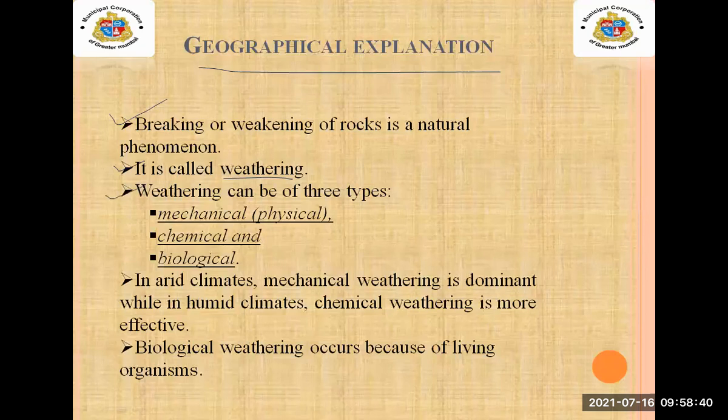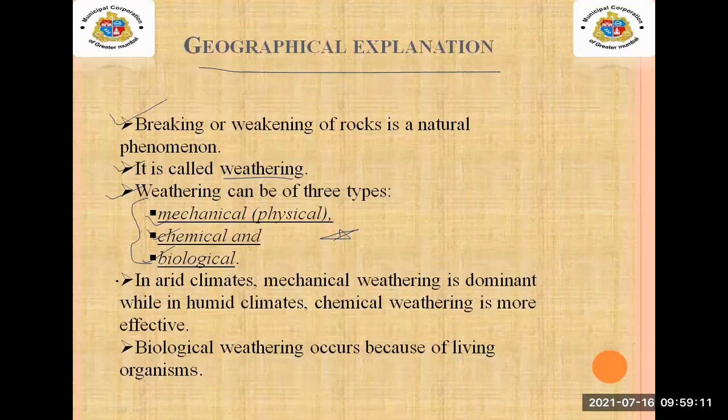Then weathering can be of three types. Mechanical, that is physical, chemical, and biological. These three types of weathering we are going to learn in detail one by one. Weathering is of three types: mechanical means physical, second is chemical, and third is biological.